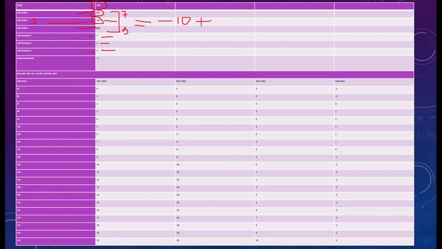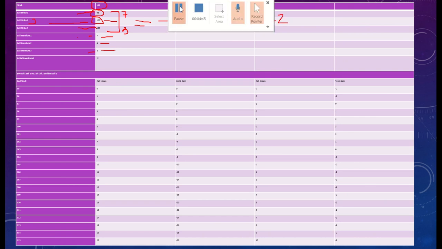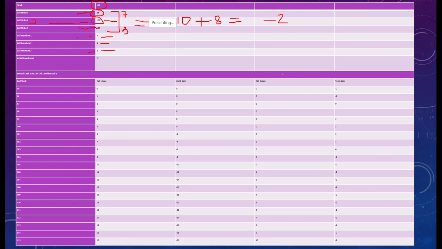So this is plus 8, right? So my initial investment is minus 2, right? So here your initial outflow of money is minus 2. This minus 2 you have already paid, right?